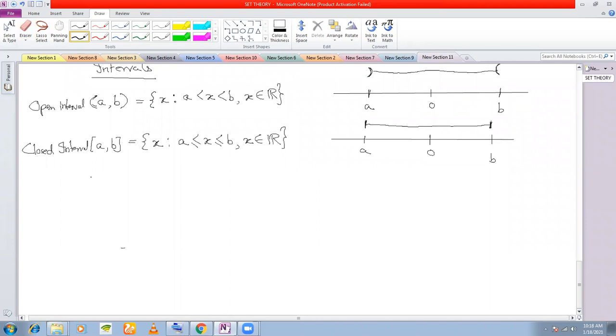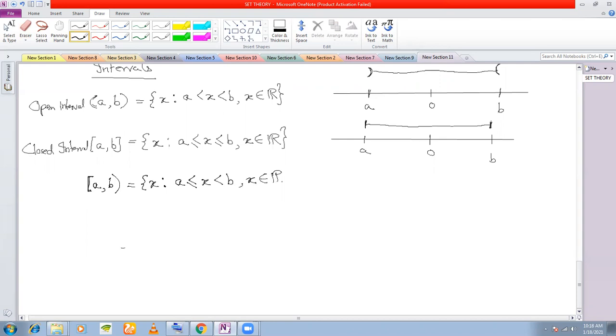Okay, let's see. This is another interval. [A, B) starts with a box bracket but ends with a parenthesis. This set is x such that, see that x is touching A, so we give an equality sign here. A will be inclusive and B will not be included.